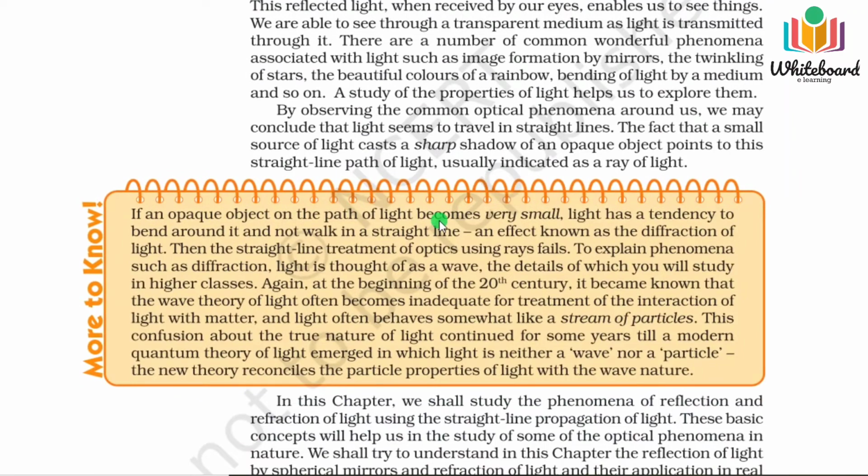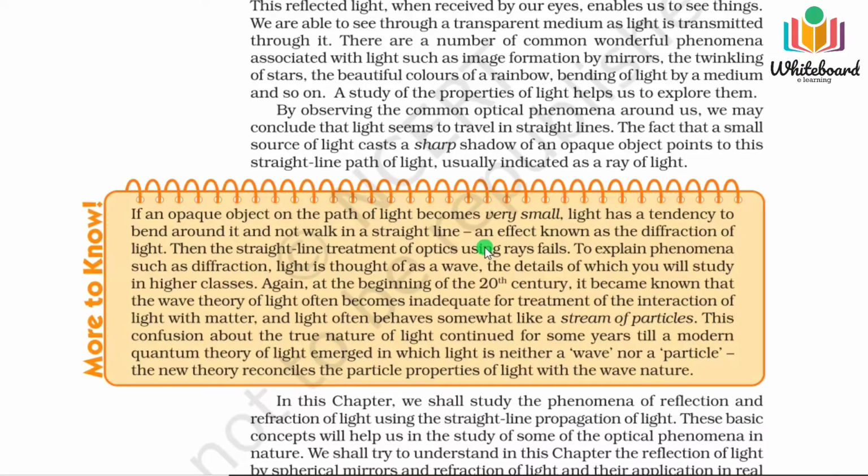But here you can see in diffraction, if light falls on a sharp object, like a sharp blade, a new blade you have taken, and light falls on that, after falling on it you can see on the wall several shadows have been formed. That means light is not moving in a straight line.